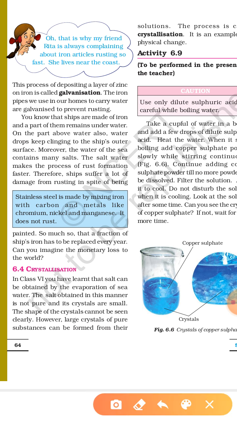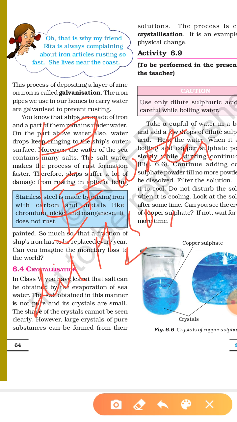For that we have to understand this activity. What do we have to do? First we have to take a beaker. Then we add a cup full of water in the beaker. Then we add a few drops of dilute sulfuric acid in it. Then we have to boil the water, we have to heat it. When the water starts boiling, then add copper sulfate powder in it.